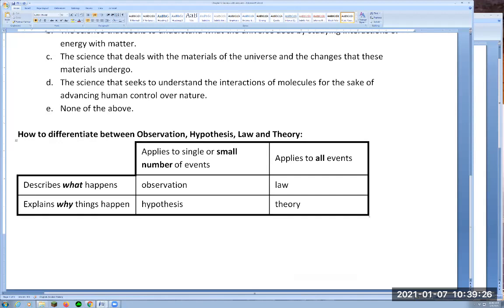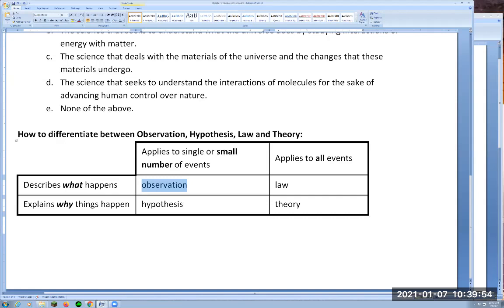If you look at the left side of the table, what describes what happens, and if it applies to a single or small number of events, that will be an observation here, right? An observation describes what you see, what happens, but it's only for one event, one thing at a time. So this would be called an observation.